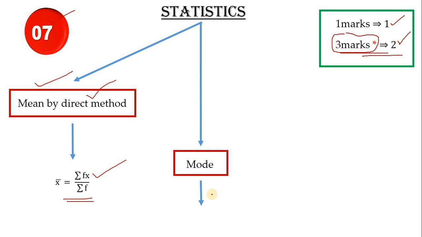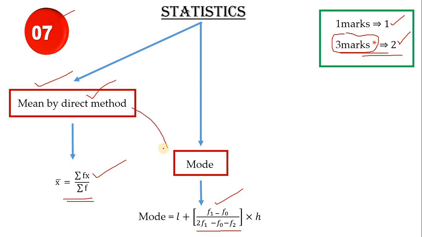Next is mode. So the mode finding formula is mode equals L plus f1 minus f0 by 2 f1 minus f0 minus f2 into h. If you see model question papers 1 and 2, they have asked these two in one question itself by making it a choice question. So my suggestion, you learn these two very well. Don't neglect the mode. Learn the mode also.